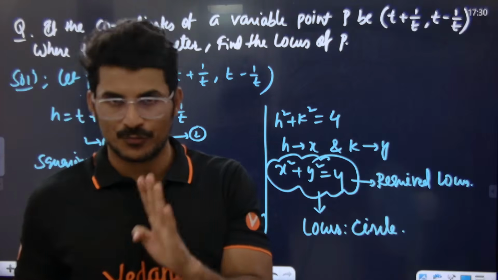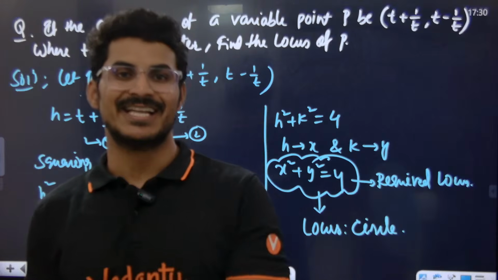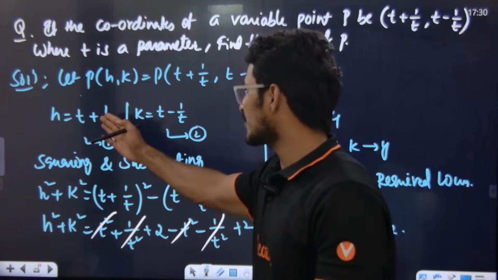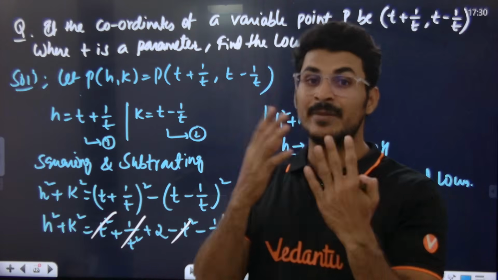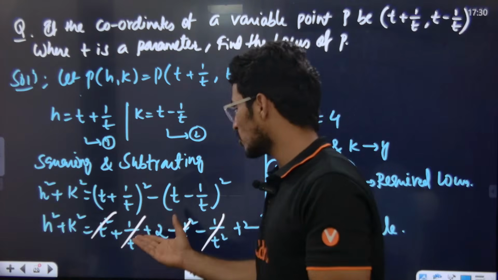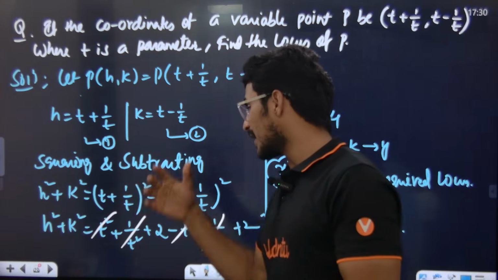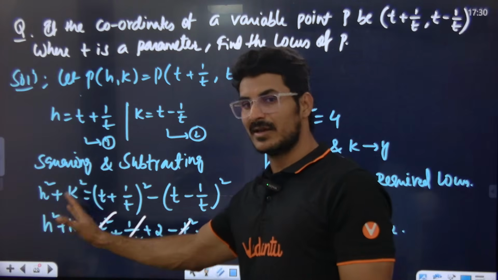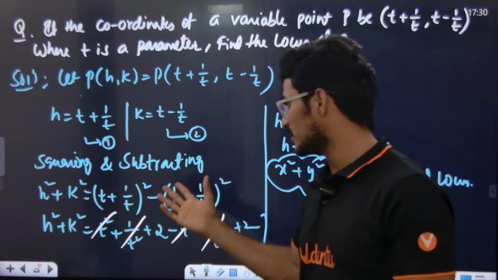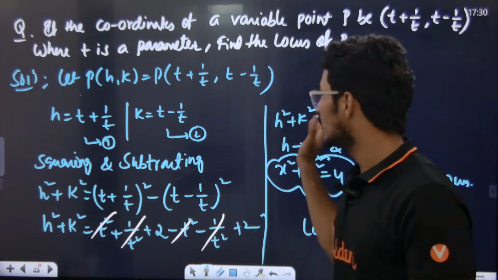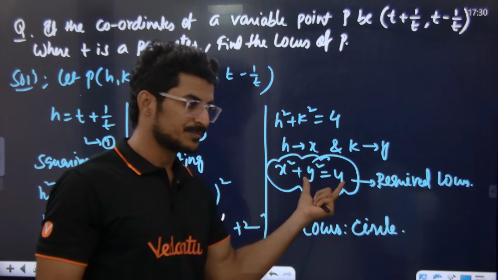We always have to follow 4 steps. First, the required point or coordinates you need to consider as (h, k). Then form the mathematical equation. You need to think how the t variable will be eliminated. Adding, t was not getting eliminated. So now square and subtract. Then h square plus k square on the left side stays as it is, and the right side is a plus b whole square minus a minus b whole square. That cancels, and the right hand side will be 4. Solving this, we get the equation.